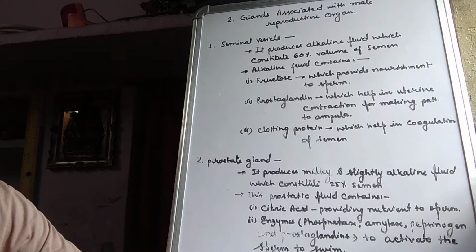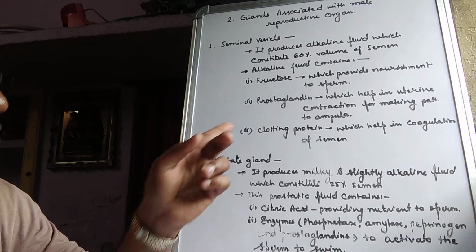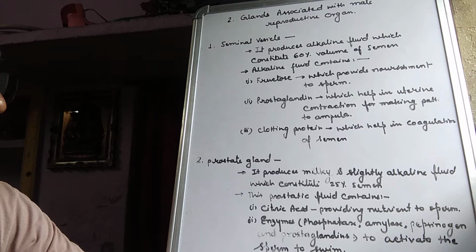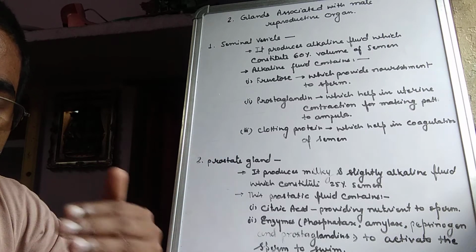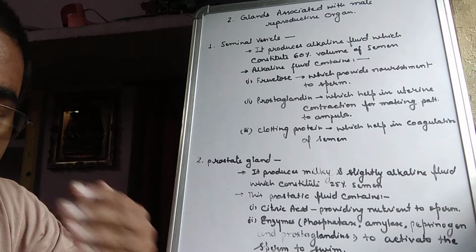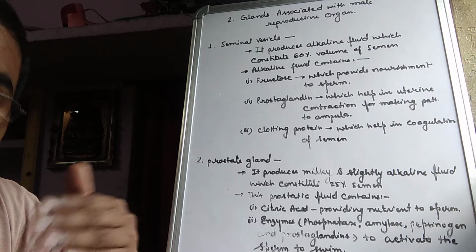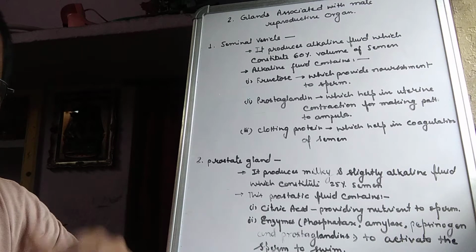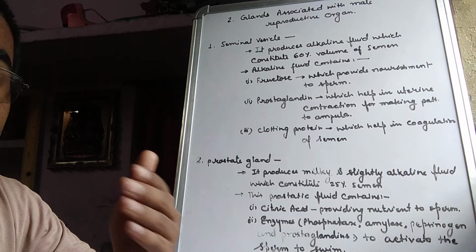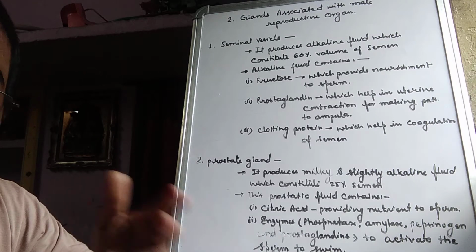The third one is clotting protein. It is also secreted by the seminal vesicle. Clotting protein helps in the coagulation of semen. Actually, whether the clotting protein will function or not depends on the future of the sperm or the semen.